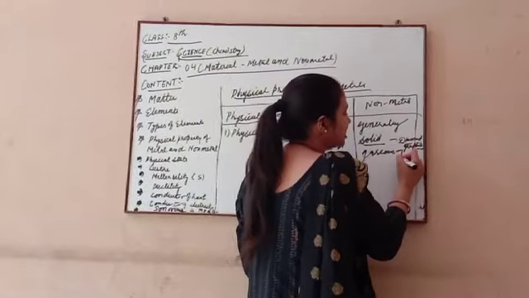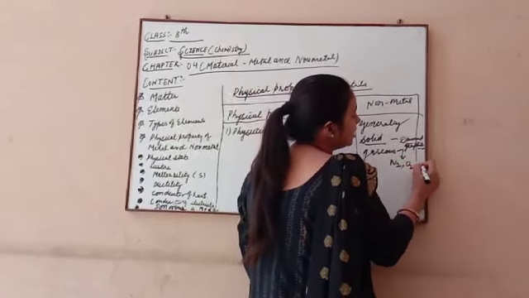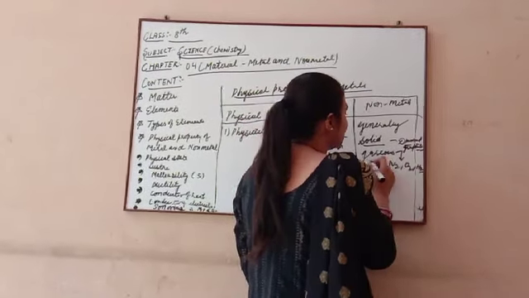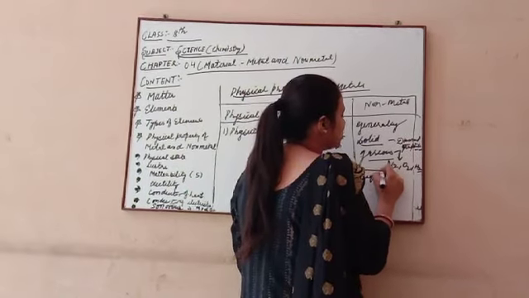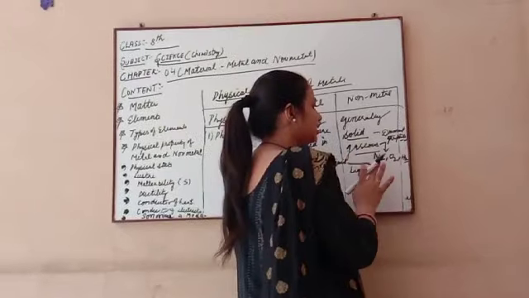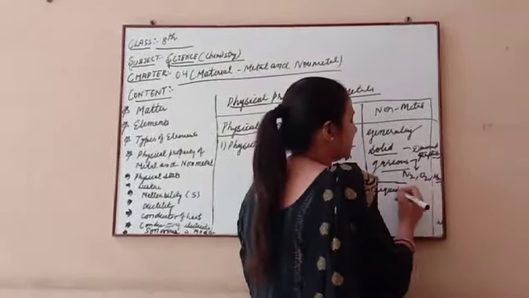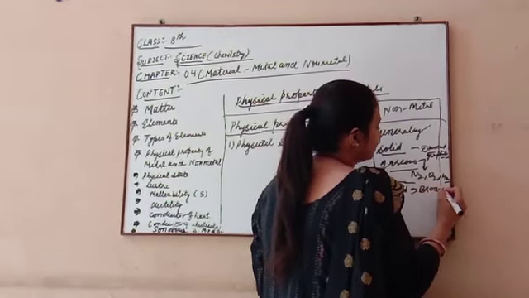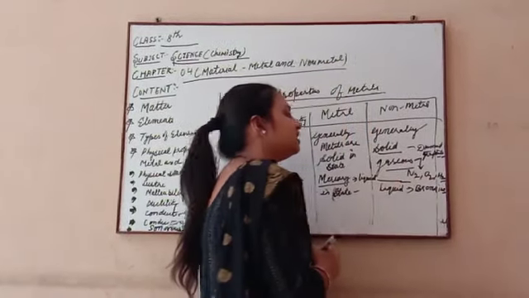For gaseous state, nitrogen, oxygen, and hydrogen all come under non-metals and are gases. The third state is liquid, which is the exception among non-metals: bromine is the one non-metal present in liquid state on earth.